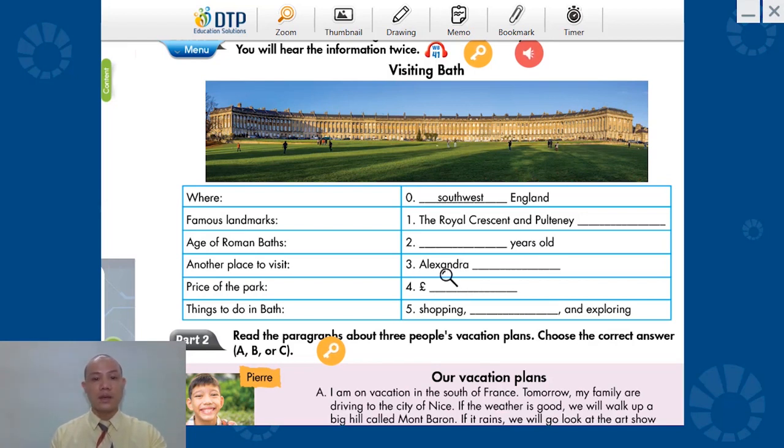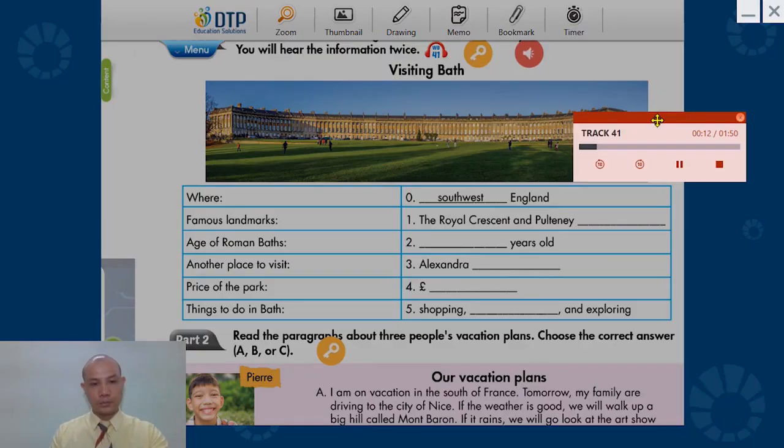Right. Number 3, Alexandra. Và chỗ này mình có another place to visit. Vậy đây sẽ là một nơi nào đó. Number 4, price of the park. Right. Cái giá. Về chỗ này chúng ta sẽ nghe một con số về tiền. Ký hiệu này là pound. So you have 2 pounds, 3 pounds, or 0, or free. Number 5, things to do in Bath. So you have shopping. Và chỗ này mình sẽ nghe một động từ thêm in ở đây. Shopping or something else and then exploring. Okay. Let's listen and find the answer.